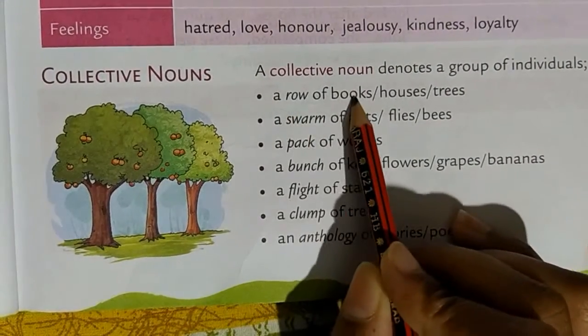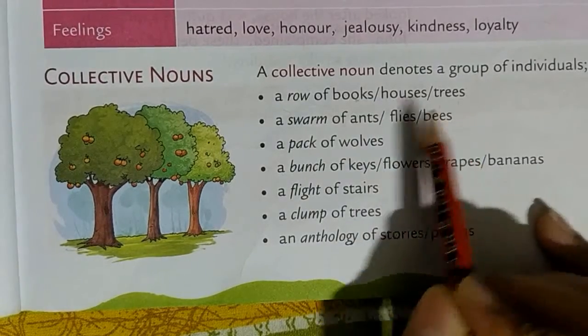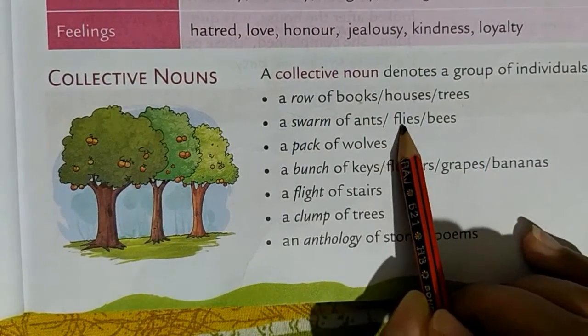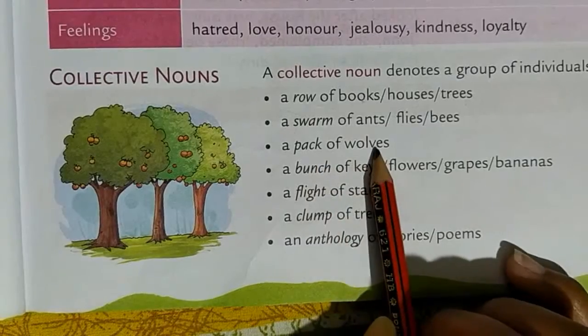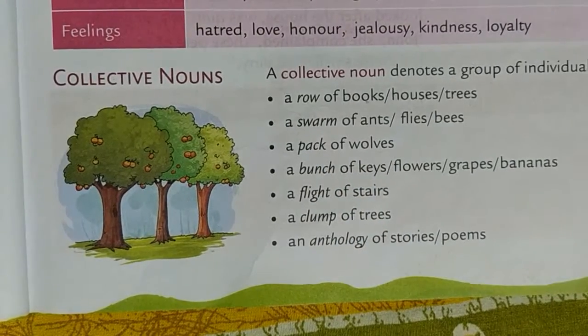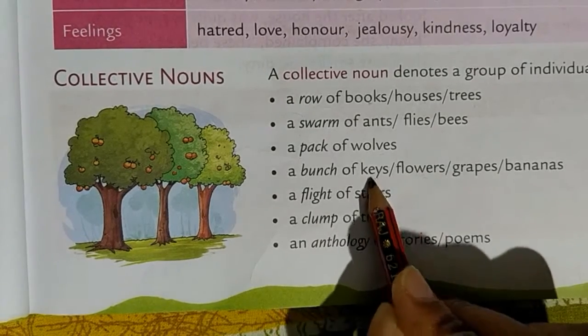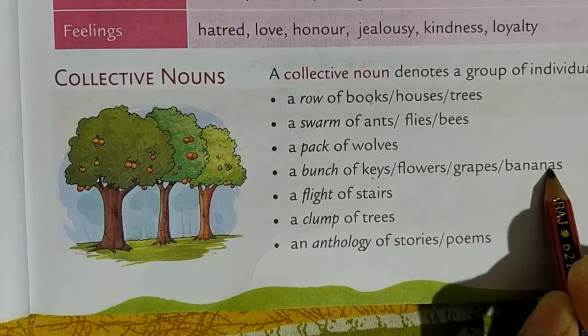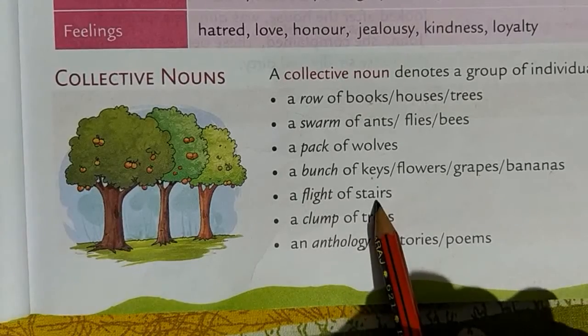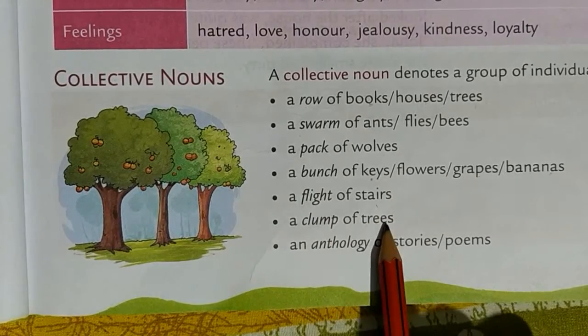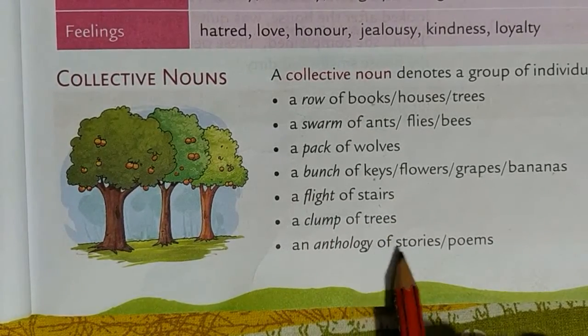A row of books, houses, trees, a swarm of ants, flies, bees, a pack of wolves, means there are many wolves, so we give it the name pack of wolves. A bunch of keys, flowers, grapes, bananas, a flight of stairs, a clump of trees, an anthology of stories.